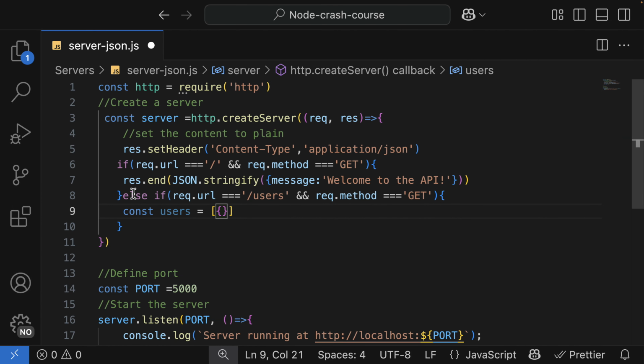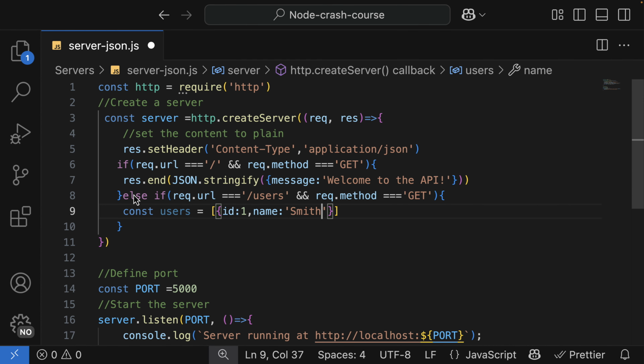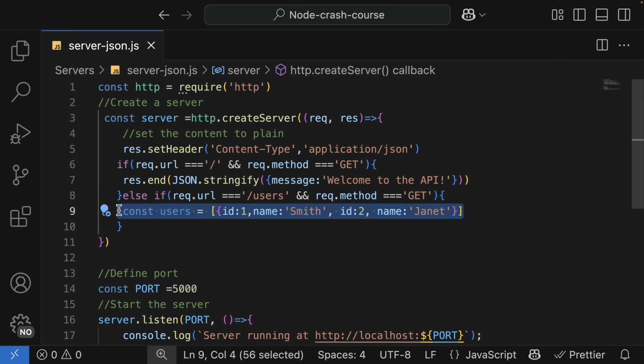The first one with ID equal to 1, and then name as Smith, and then ID of 2, name of say Jane. In a production application, you may get these users from a database or from a certain API.